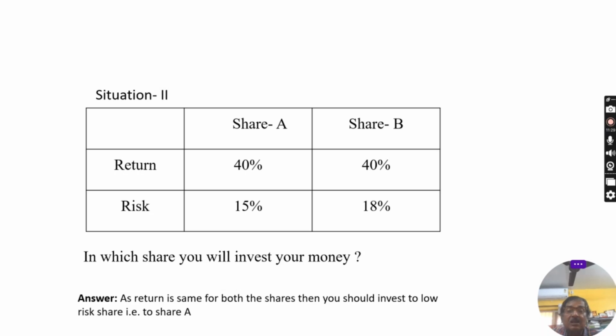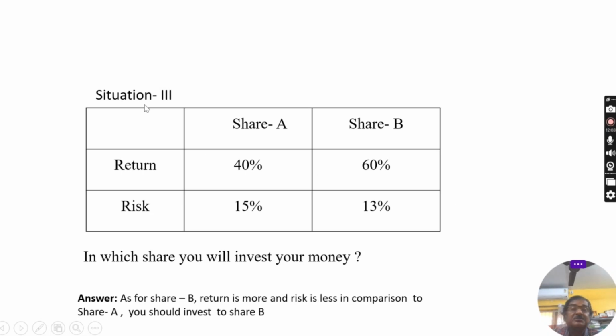In this case, see, the return is the same for both the shares, but the risk is different. Then which share will you accept? As the return is the same, you will go for the low risk option. For share A, the risk is less in comparison to share B, because for share B the risk is 18%, but for share A the risk is 15%. That means in this situation, you will select share A for investment.